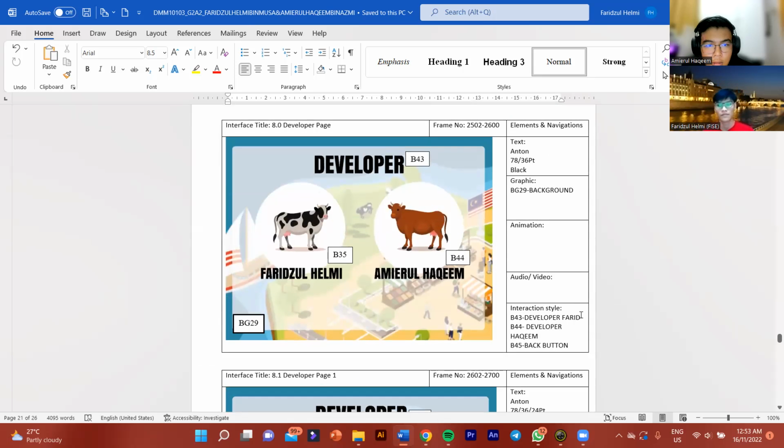For 8.0, the developers page, we have text using Anton 78 and 36 PT in black. The graphic is BG29 for the background. For the interaction style, B43 is for developer Farid, B44 is for Hakim, and B45 is the back button.